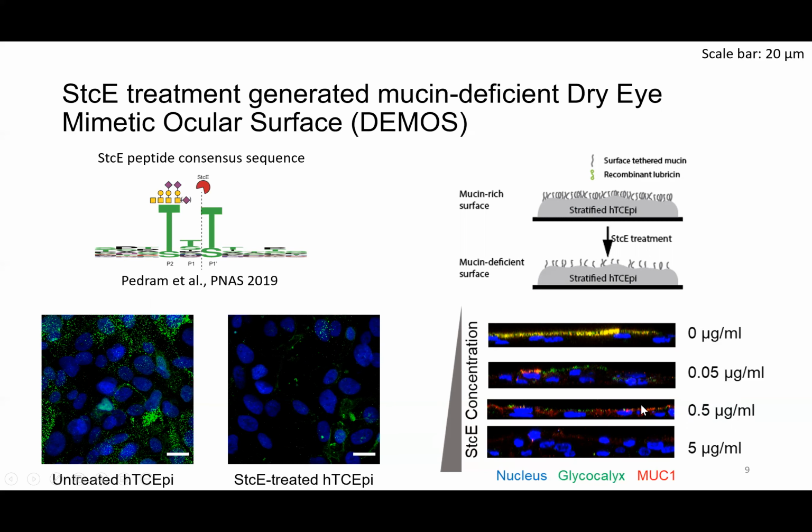On the right, we have done a sticky treatment from low to high concentrations for a fixed amount of time. From the reduced signal in both red and green channels, we see that there is a dose-dependent decrease in cell surface glycoproteins with increasing sticky concentrations. Overall, we think DEMOS recapitulated the mucin-deficient ocular surface observed in some dry disease patients.